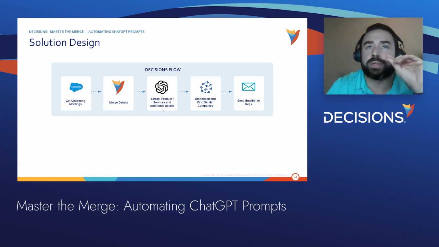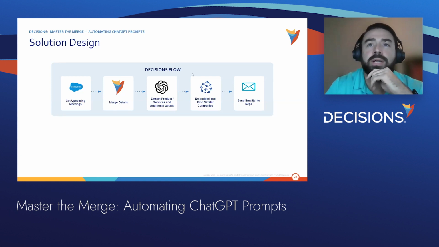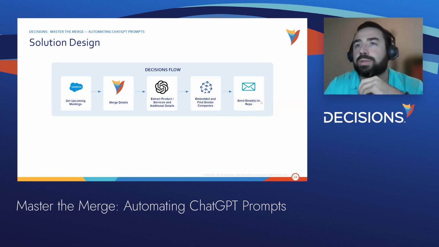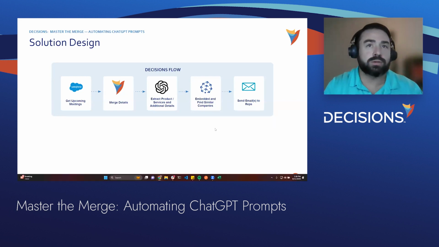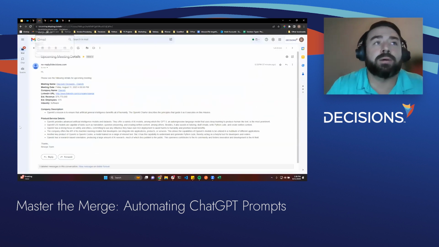From there, we would send it to ChatGPT to find some product or service or additional details about the company that we don't already have. And then there is a use case of doing embeddings. We're not going to show that today, but finally, we would send that email to the sales rep. So I'm going to jump over to my email.